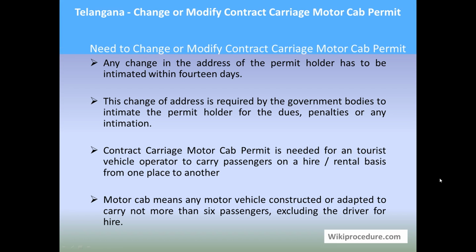Need to change or modify contract carriage motor car permit. We all know a contract carriage motor car permit is needed for an owner of the vehicle to allow such vehicle for tourist purpose to carry passengers on tour from one place to another and drop them in the same place or as per their wish, and they have to charge the prescribed fare for the kilometers traveled. This permit is also given in such a way that the vehicle can be used for that particular area.